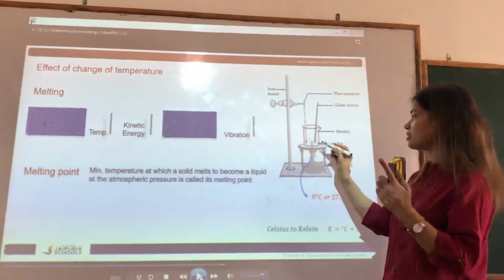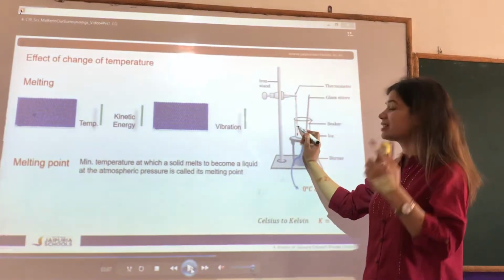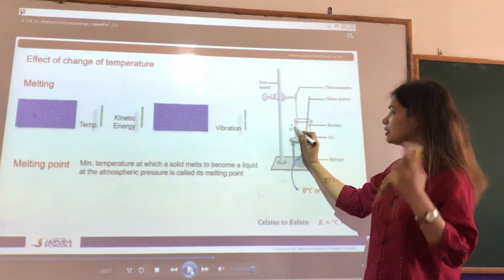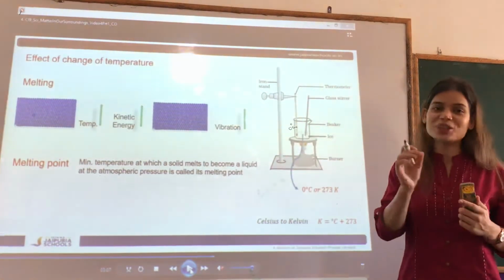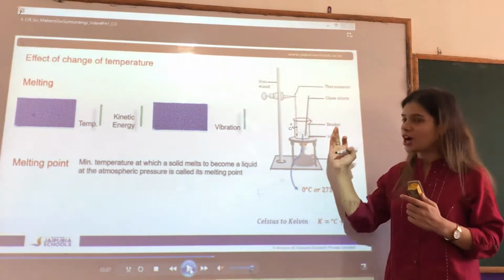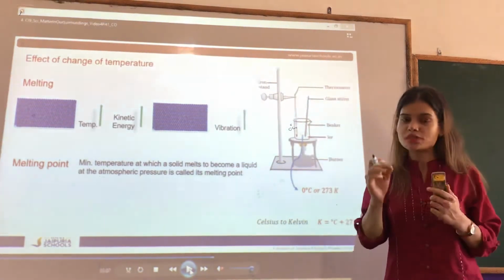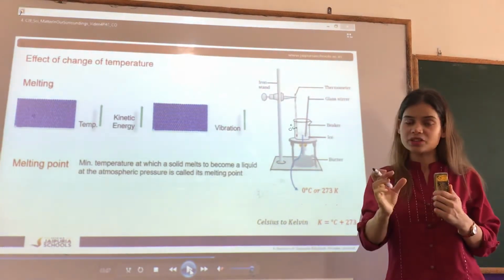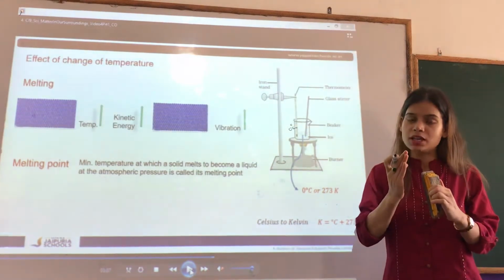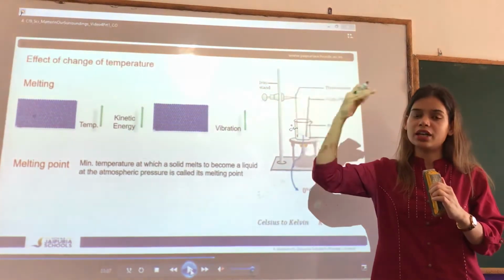But to my surprise, students, the thermometer stays at 0 degrees Celsius. After a certain time, the thermometer shows 0 degrees Celsius, and after that it stops. It doesn't increase any bit.